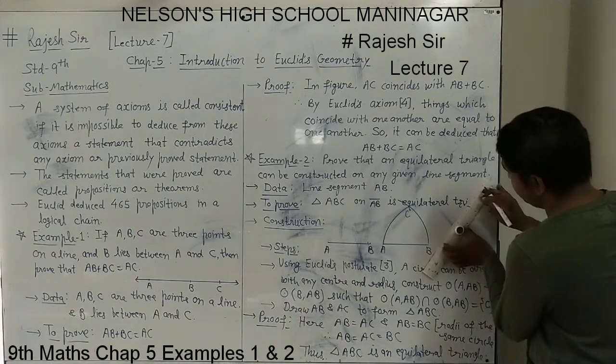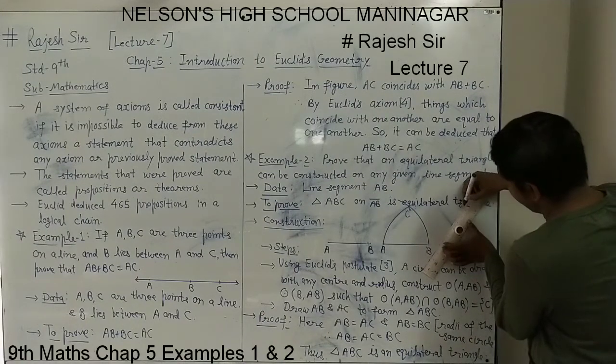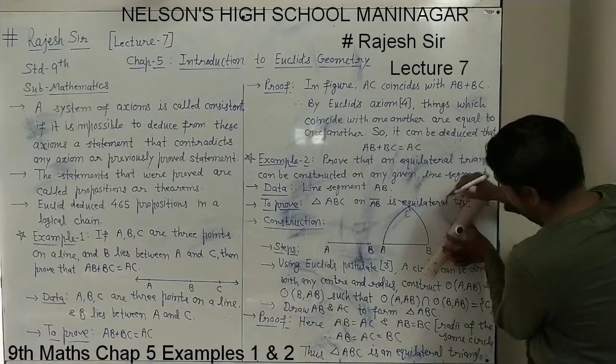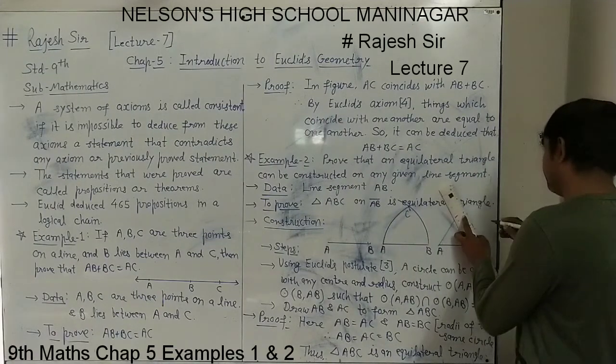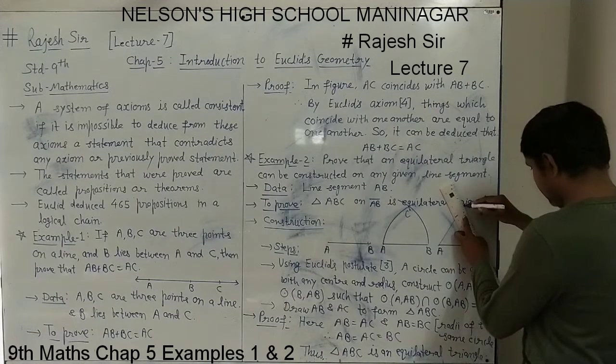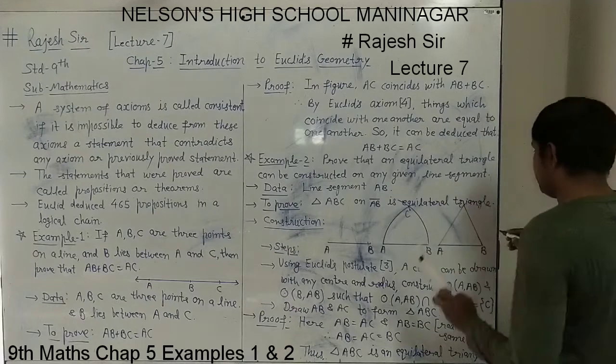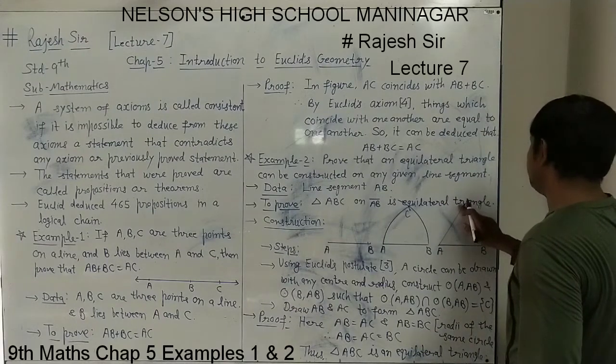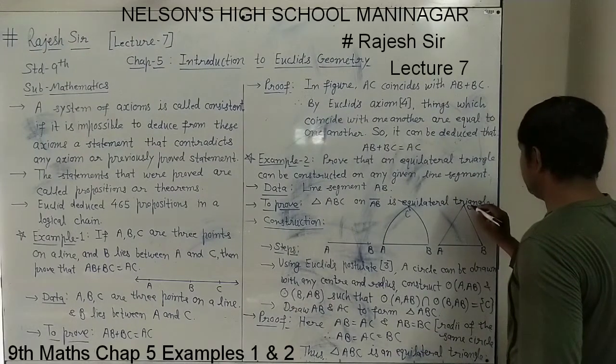So it will look like this after joining AC and BC. You can see the triangle ABC is formed, with point C.